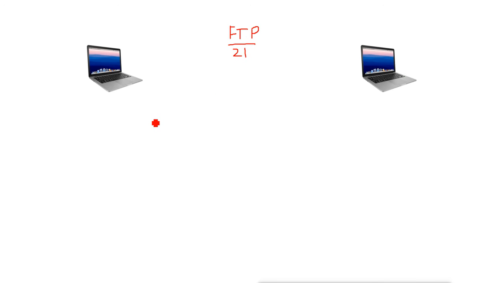So this is the sender machine who is sending the data, and this is, suppose, the receiver. This is the source machine and this is the destination machine. Now what happened? First the source machine will do what? It will send a SYN packet. It is a TCP packet which has a flag, and it is a SYN flag.